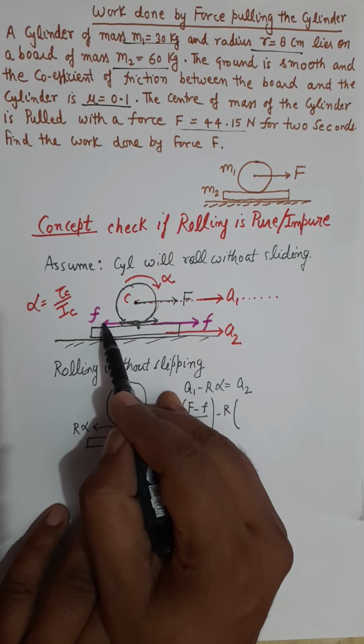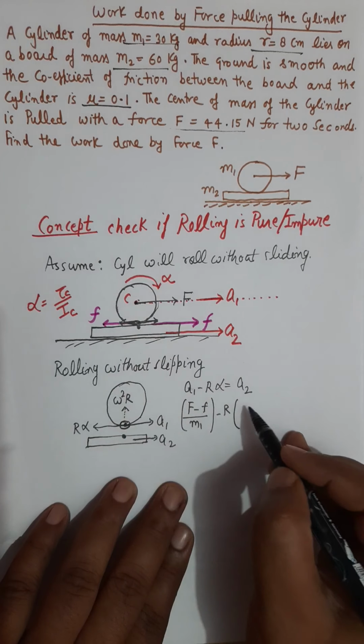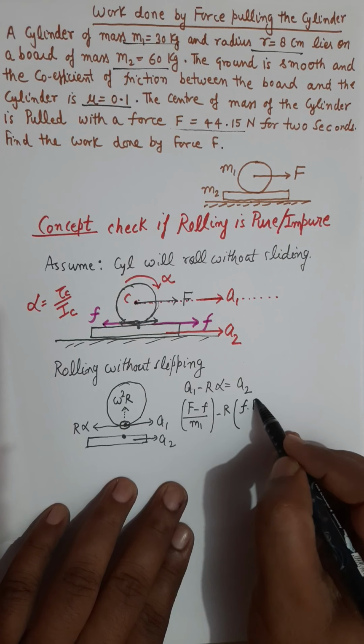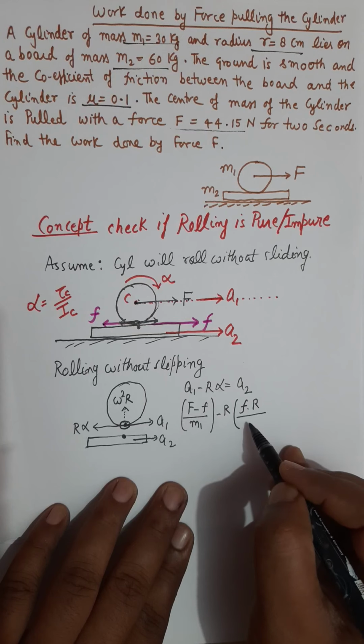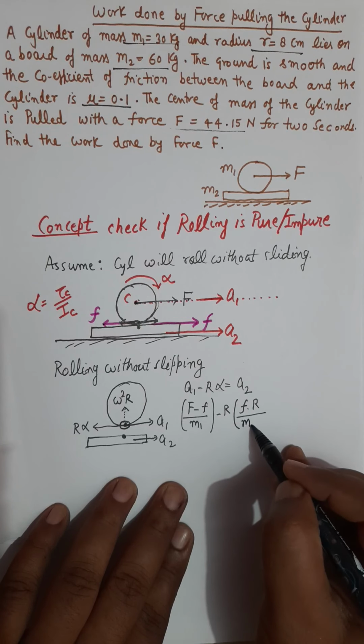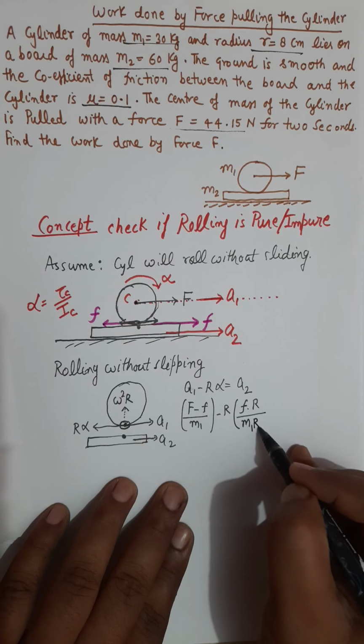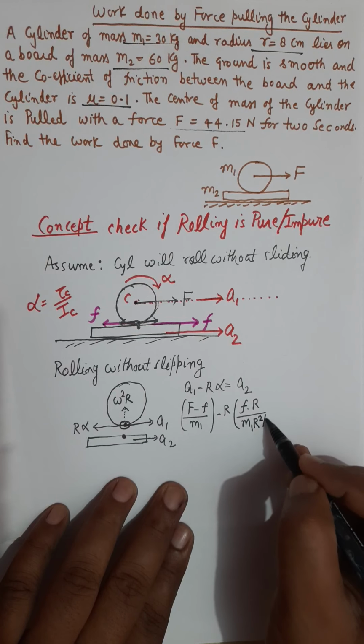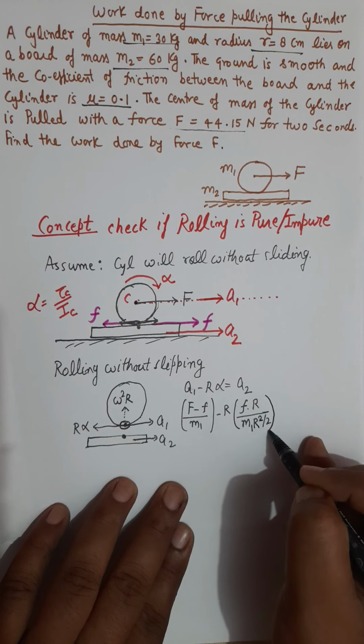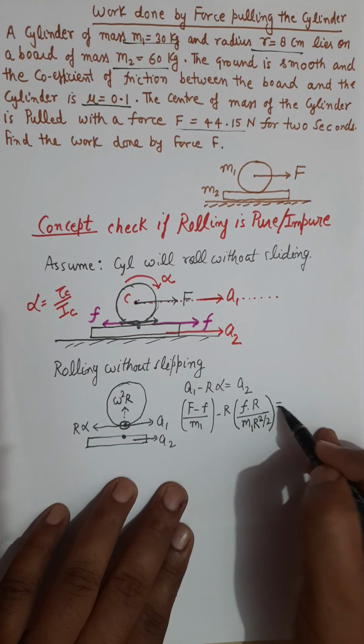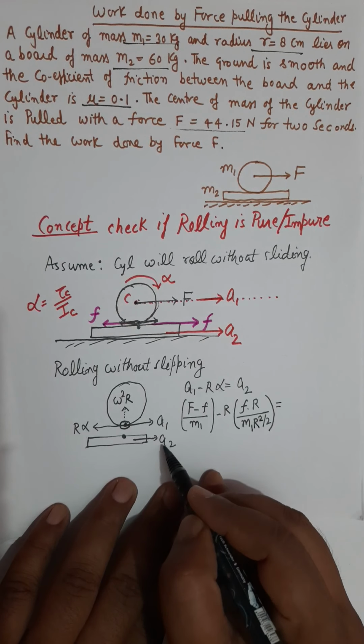Small f will produce a torque about the center point, so that will be small f into capital R, divided by the moment of inertia of the cylinder through the axis passing through center. So it should be m r square divided by 2, equals a2, which is the acceleration of the platform.